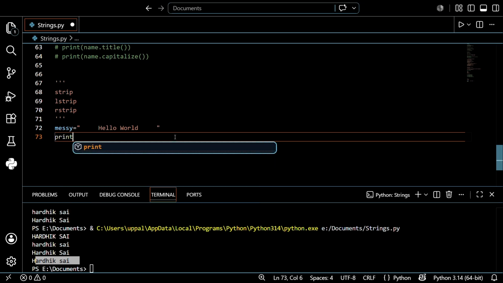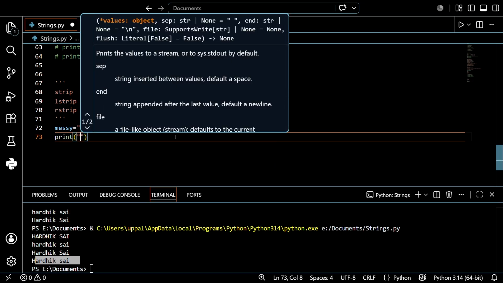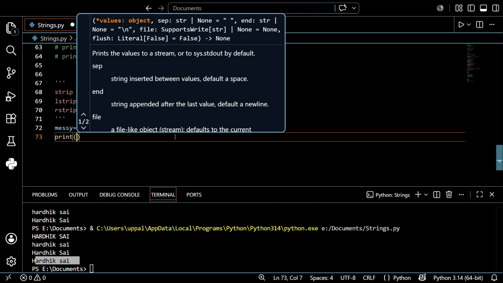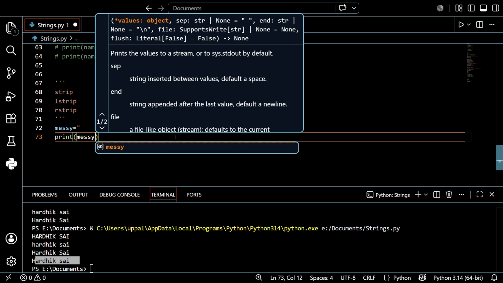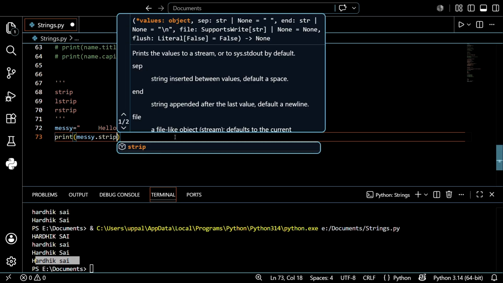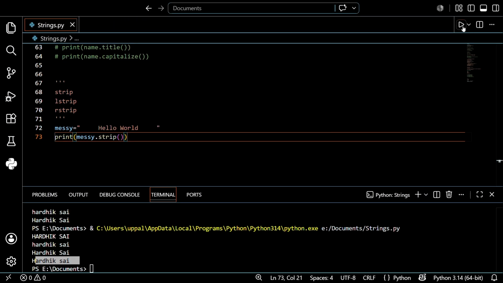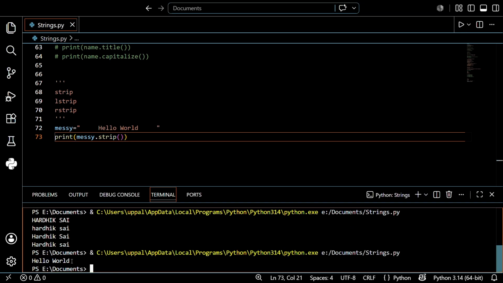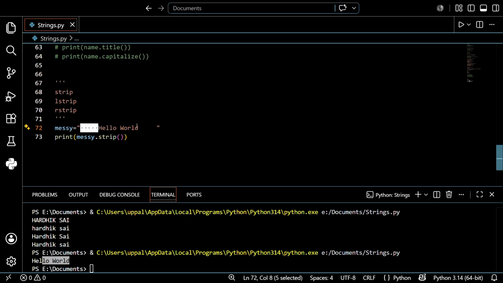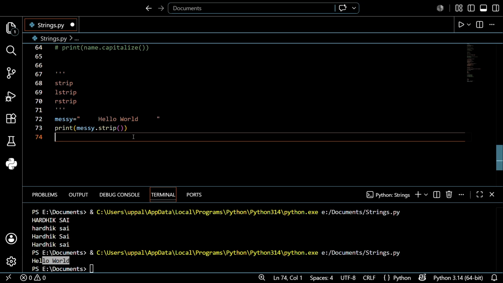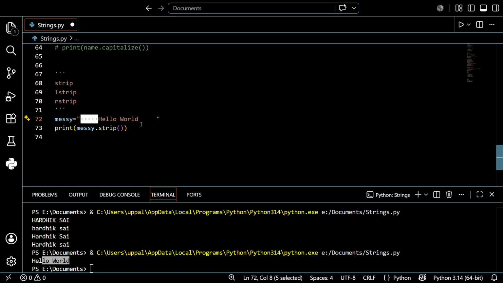Just try print of Messi dot strip. That's it, guys, it's done. Before that, save this and run this. Let's see what will be the output. See, the outside space, this particular space and this particular space, is cleaned. Now I want to clean only this left side part. I want to leave this part, but I want to clean this.